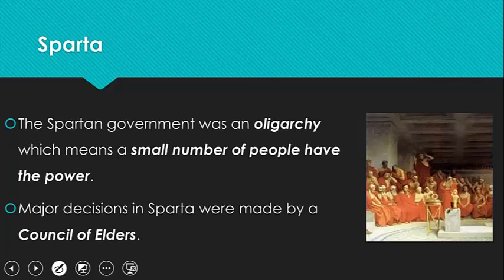Sparta. The Spartan government was an oligarchy, which means that a small number of people have the power. In Sparta, the major decisions were made by the Council of Elders. The Council of Elders were the small number of people who had all of the power in Sparta. Their word was final.